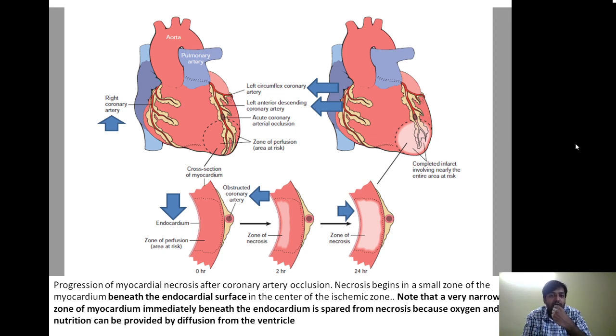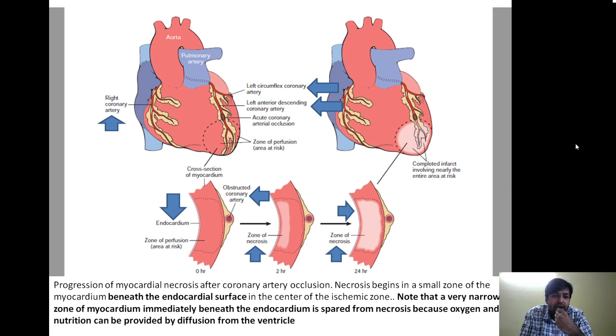So once they are obstructed, which is the area more at risk? It is the endocardium, because it is farthest from the coronaries. Initially the zone of necrosis is subendocardial, but later on, if no treatment is received by the patient, it will become a full thickness transmural infarct. Now one very important point: if you see just beneath the subendocardium, there is a small area which has not undergone necrosis.